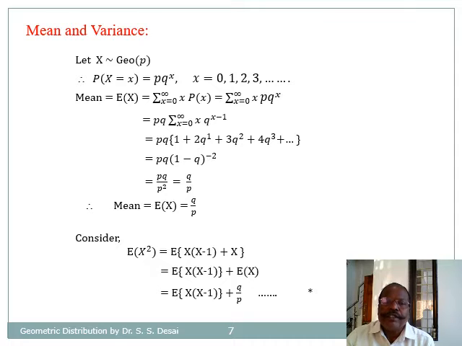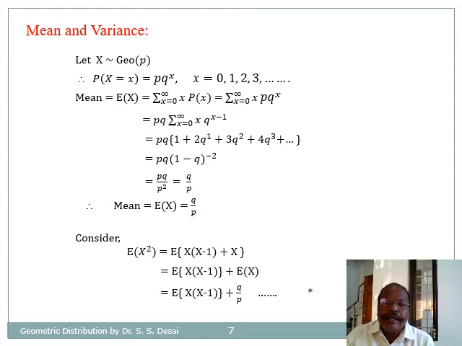By substituting x is equal to 0, 1, 2, 3, etc., we have, by taking p into q as common factor, 1 plus 2 times q plus 3 times q square plus 4 times q cube plus so on. So the quantity in bracket is the sum of the series 1 minus q raised to minus 2, and therefore the mean becomes expectation of x is equal to p into q divided by p square, that is equal to q by p. So mean of geometric distribution is q by p.